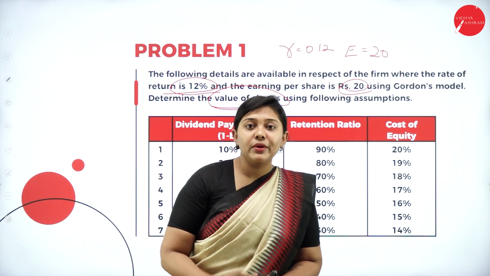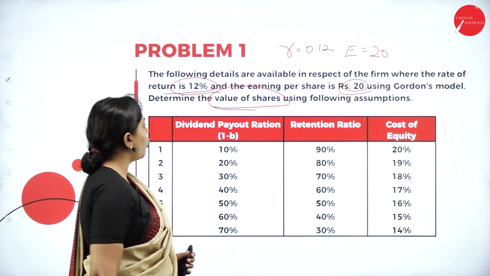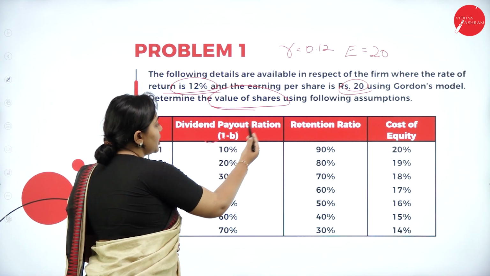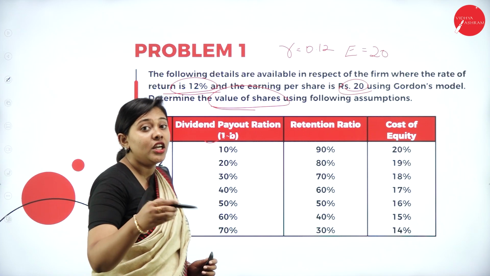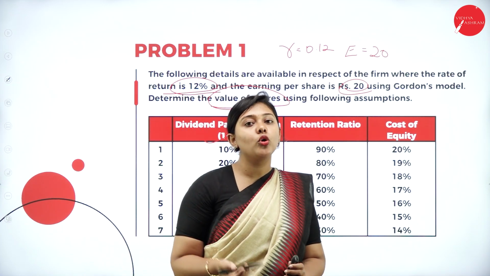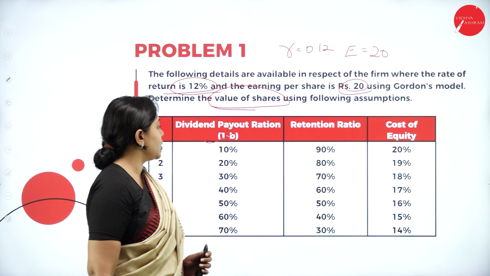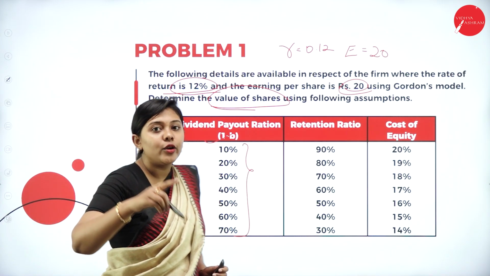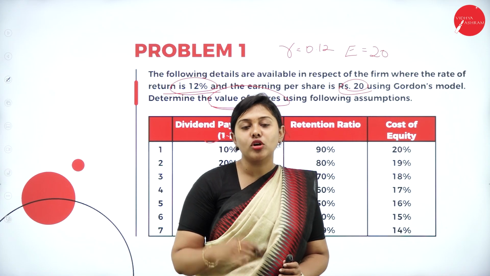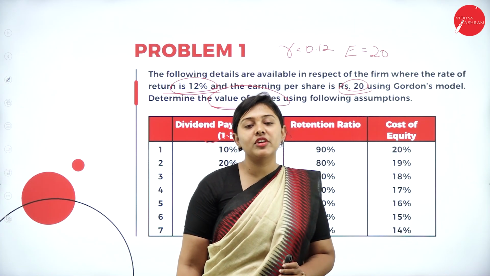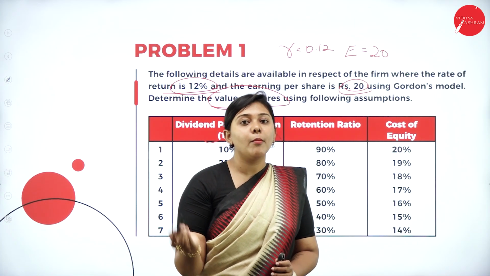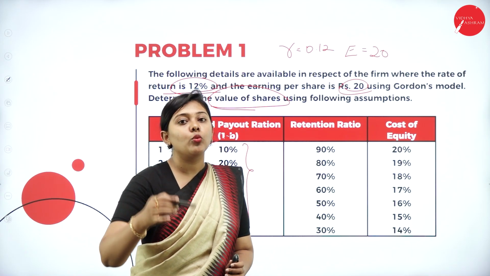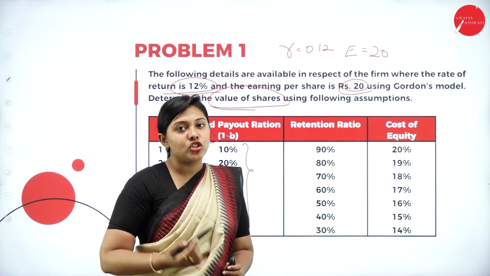What is the table given in the question? Let us look into the table. The dividend payout ratio is given, but we don't know the retention ratio. The dividend payout ratio is 10%. Let us assume 100 rupees is the profit we have got. If we are issuing 10% dividend, what will be the remaining amount? 90 rupees, which will be your retention ratio.